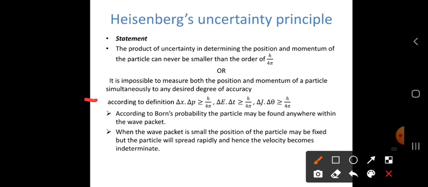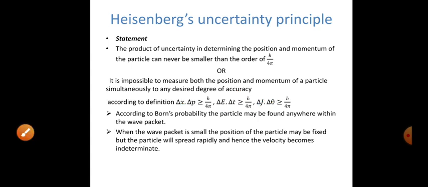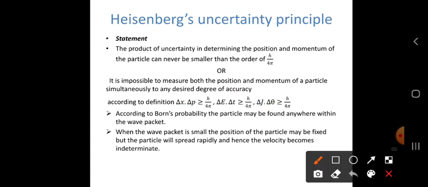The next point, according to the definition: delta x into delta p is greater than or equal to h by 4 pi. Always their product is greater. In terms of energy and time, it is also always greater. And for angular momentum and angular displacement, their product is also always greater than h by 4 pi.